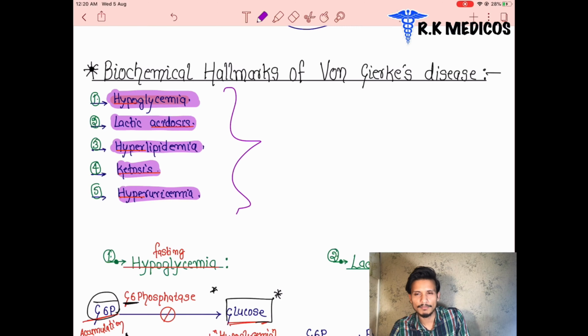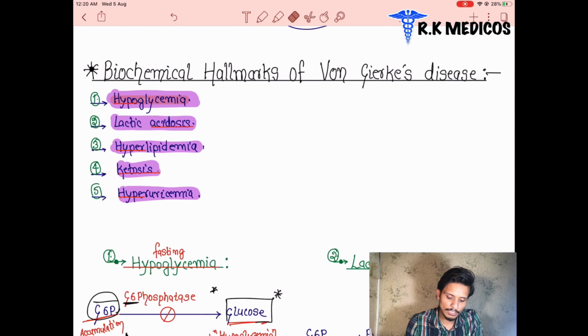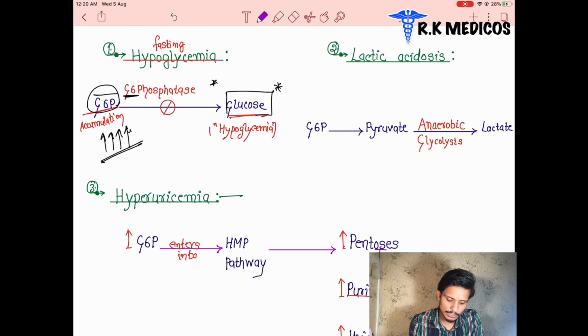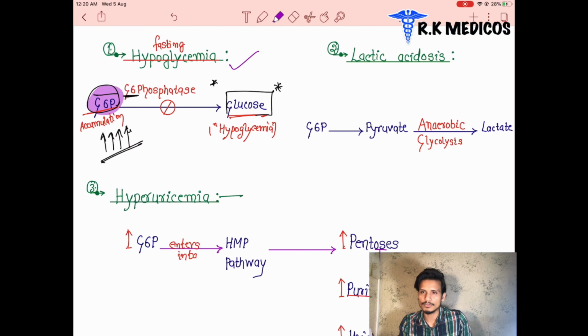We describe each and every point why it's happening in this patient. First, why is the hypoglycemia condition seen? Because glucose 6-phosphate is not going to convert into glucose due to the absence of the glucose 6-phosphatase enzyme.